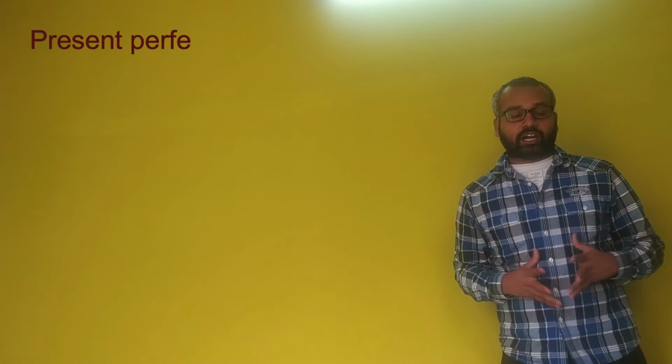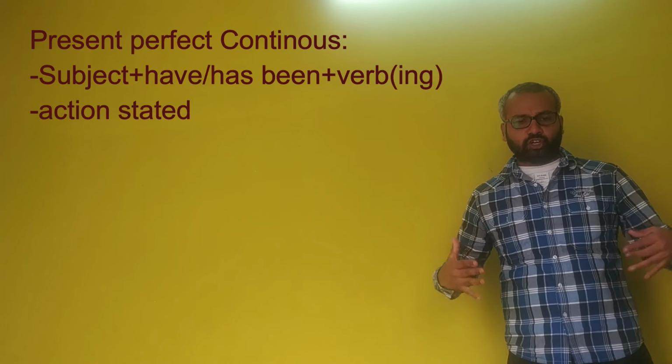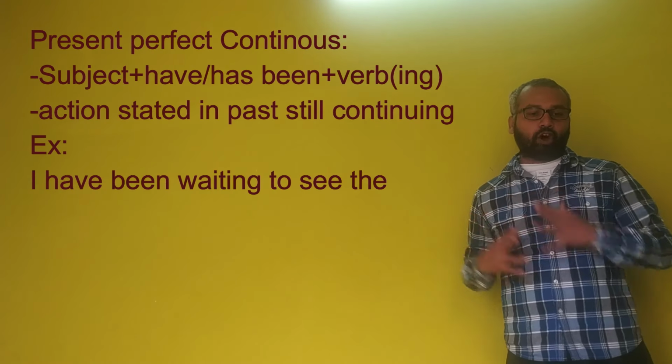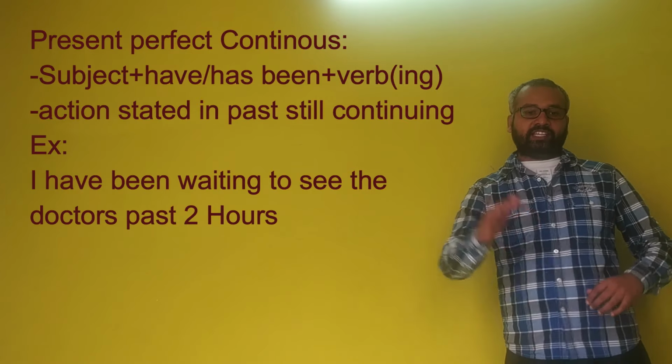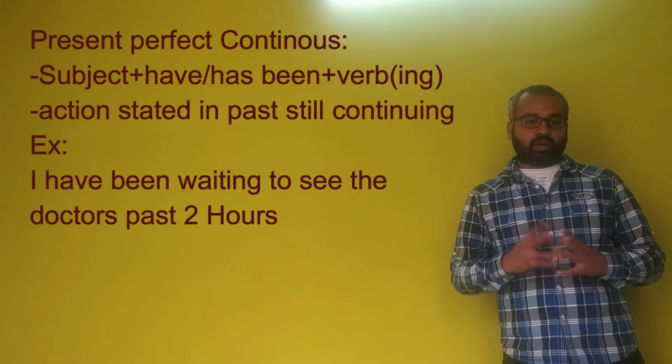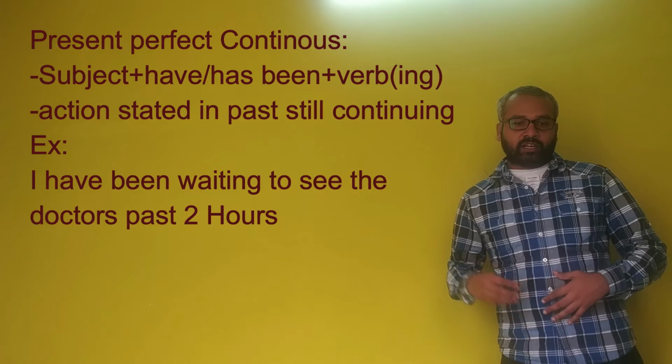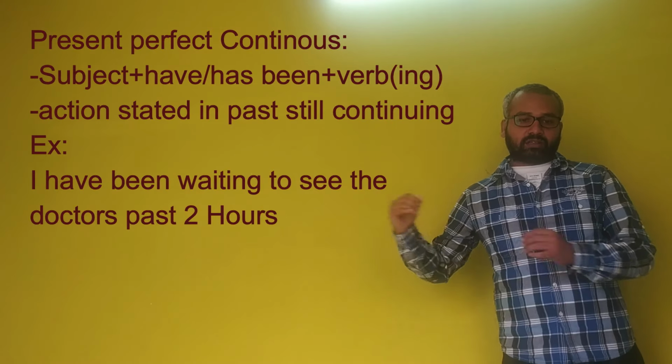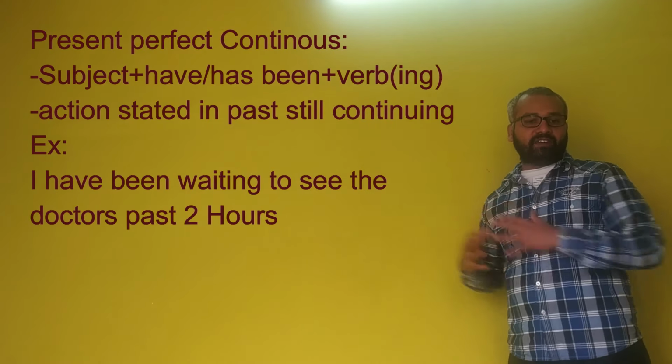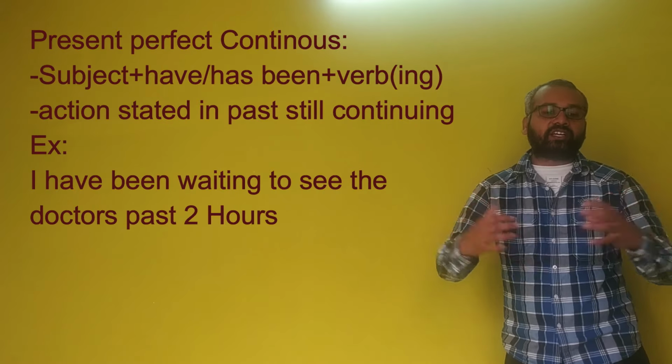And present perfect continuous tense, which includes subject, have or has been, verb plus ing. Action started in the past and is still continuing. I have been waiting to see the doctor for the past 2 hours. Here, I have been waiting we consider as present perfect continuous.